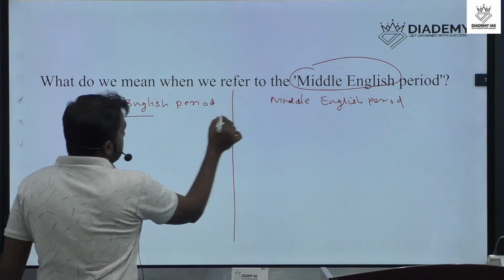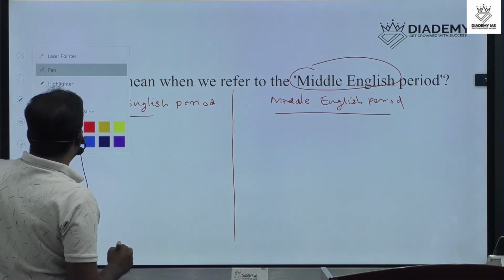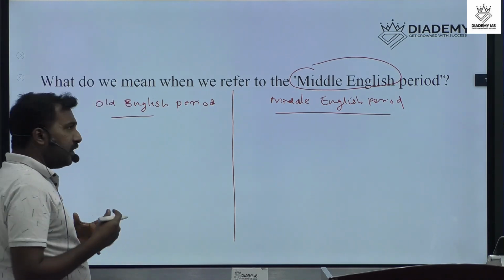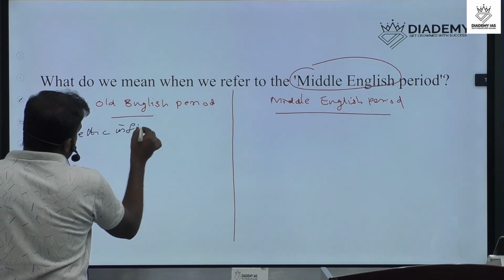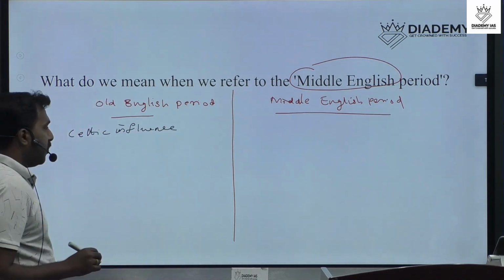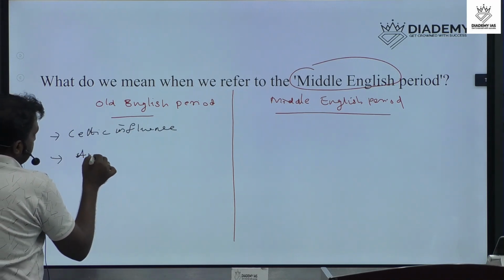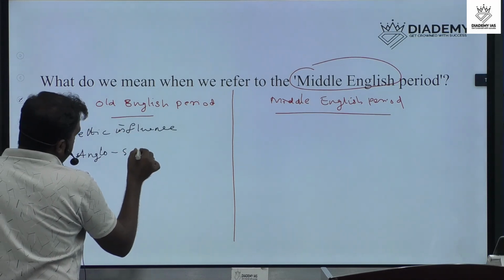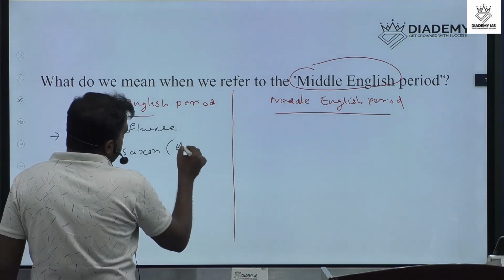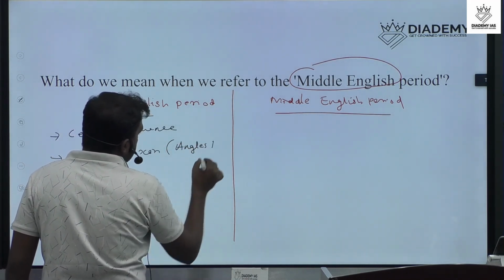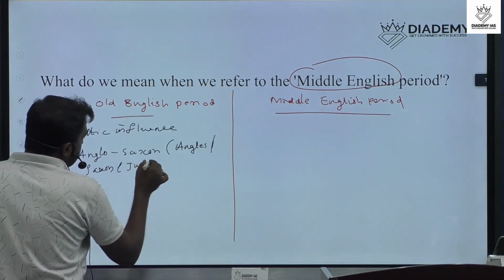Let's discuss. In the Old English period we have discussed different types of influence: the Celtic influence, which is an important point here, and the role of the Anglo-Saxons. That means the three communities, Angles, Saxons and Jutes.